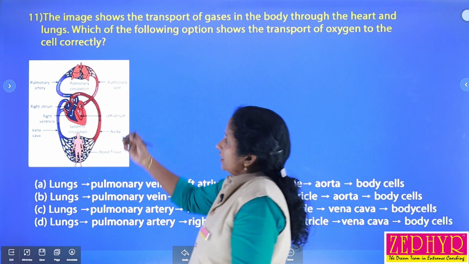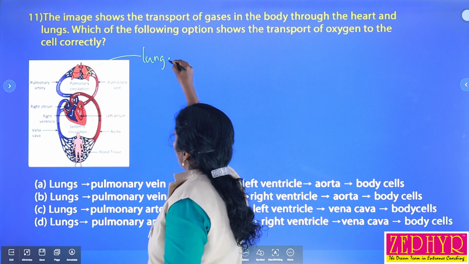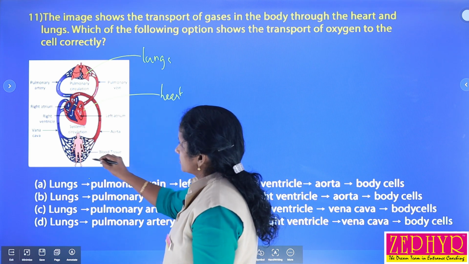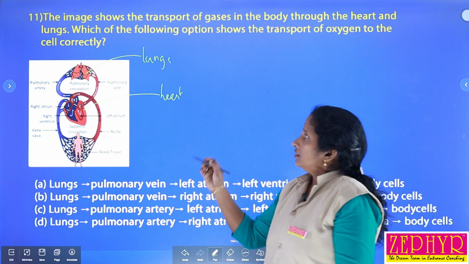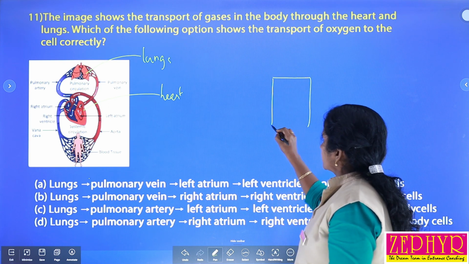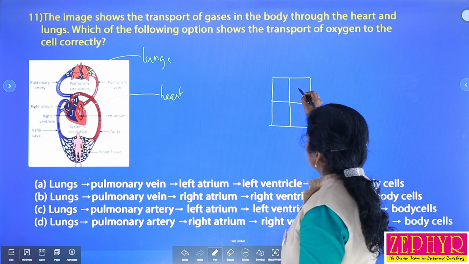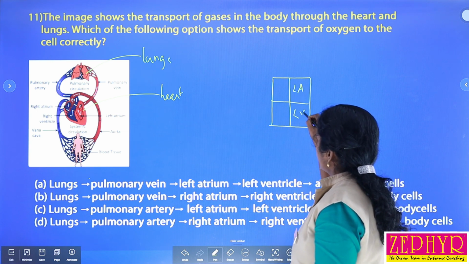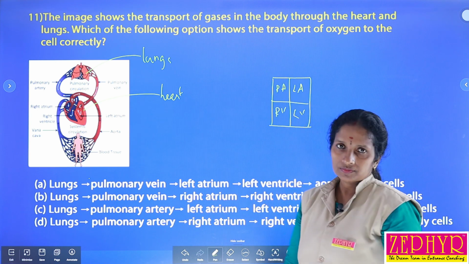Here this is our lungs, isn't it? And this is the heart, and these are considered as the body parts. Suppose this is a diagrammatic representation of our heart. There are four chambers: a left atrium, a left ventricle, a right atrium and a right ventricle, isn't it?